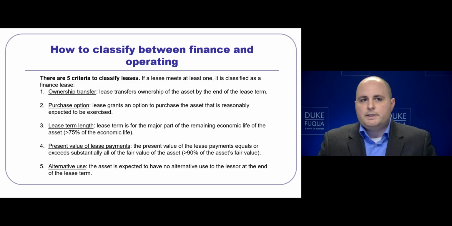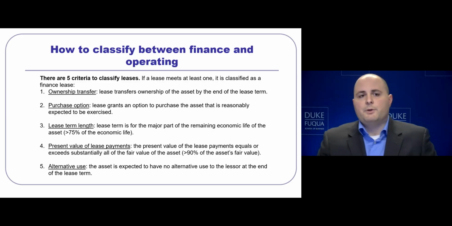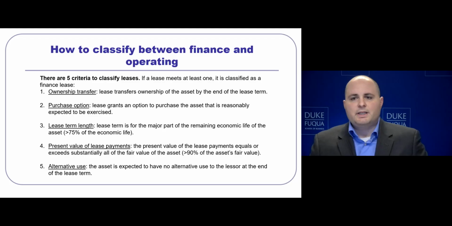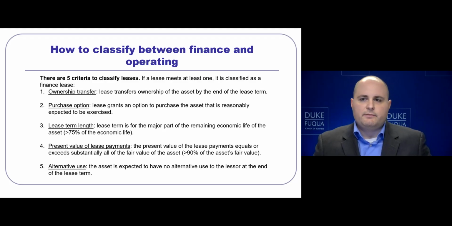Third, the lease term length. If the lease term exceeds 75% of the economic life of the lease, it is a finance lease. Fourth, if the present value of lease payments is greater than 90% of the asset's fair value at the time of signing of the lease, it's a finance lease. Fifth, the alternative use. If the asset has no alternative use to the lessor at the end of the period, you got it, it's going to be a finance lease.